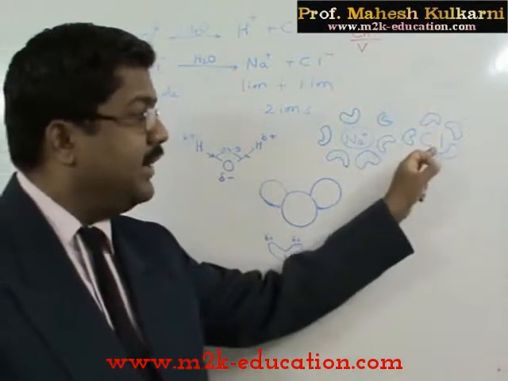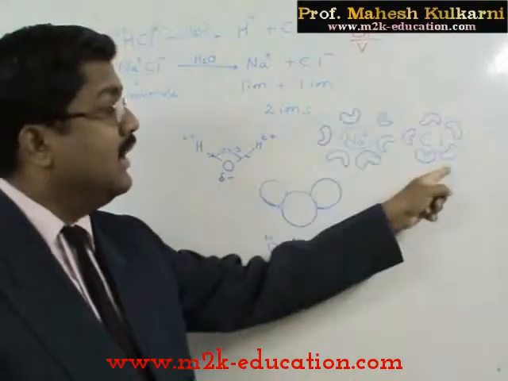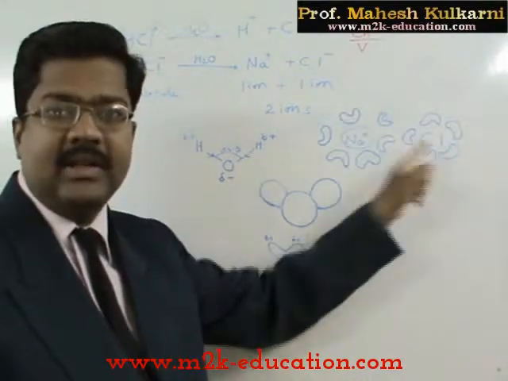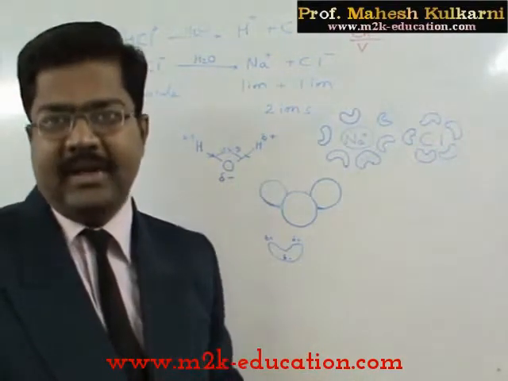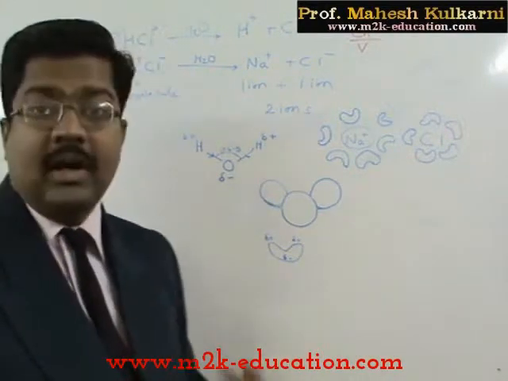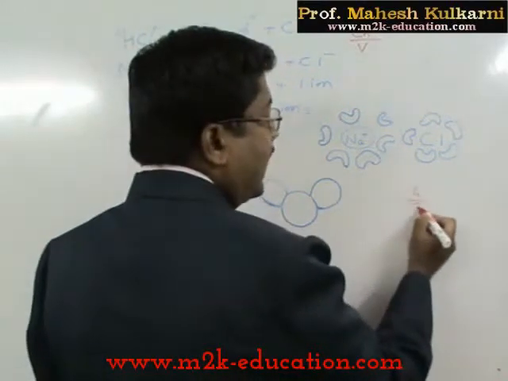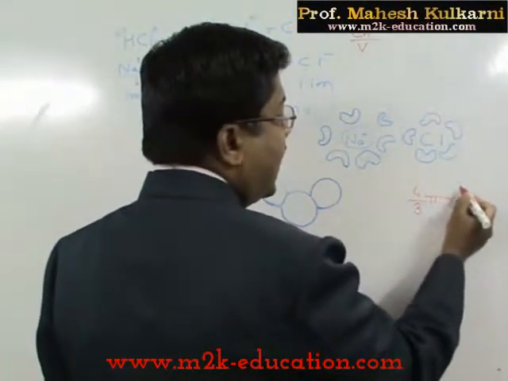So in case of a negative ion, charge density is less because the atomic radius increases. You are aware an atom is spherical, so as the radius increases, what is the formula for volume of a sphere? This is the formula: 4 by 3 pi r cube.